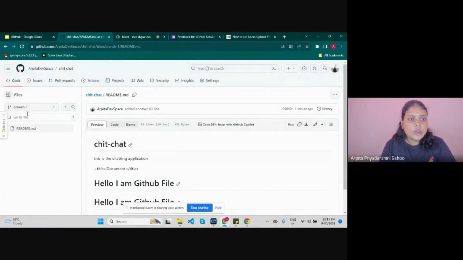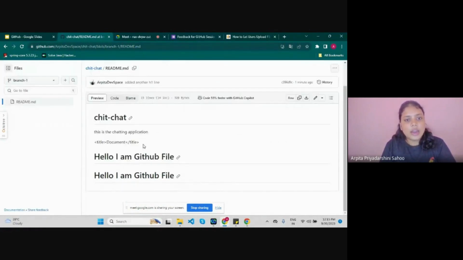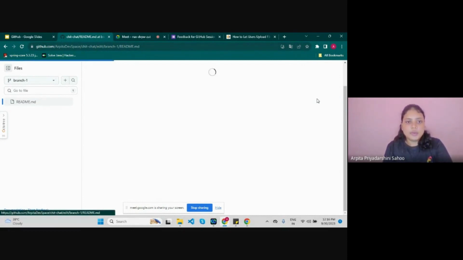Okay, so here it is showing we are in the main branch, and we have the exact copy of the main branch without affecting the previous main branch or the main folder. Without affecting that, we have a copy of the same repository.